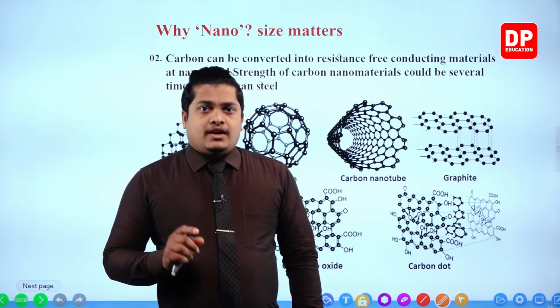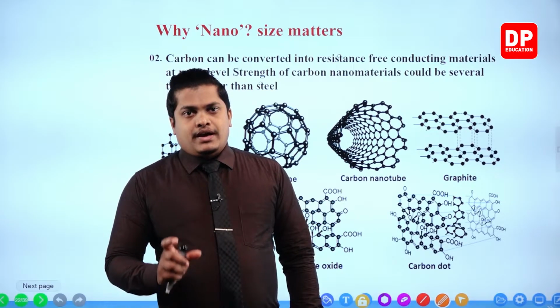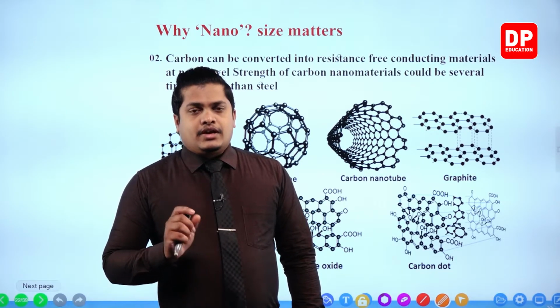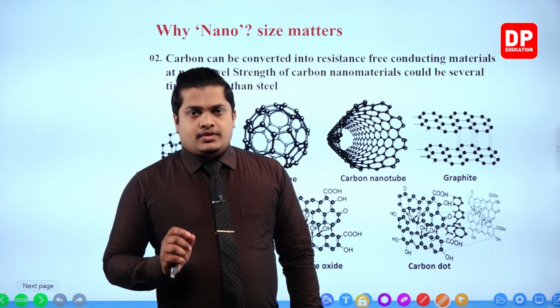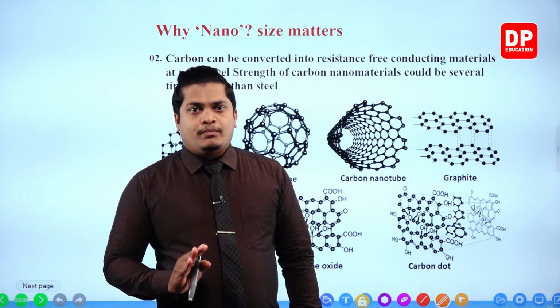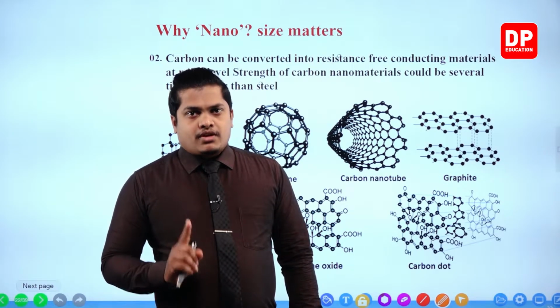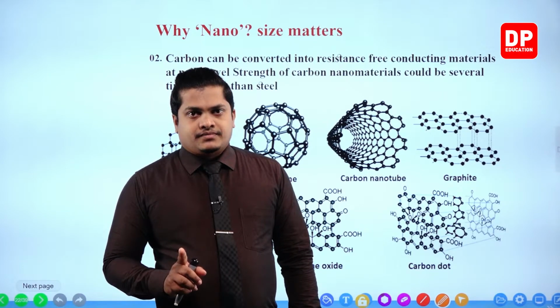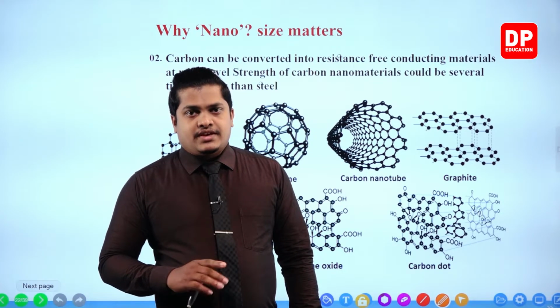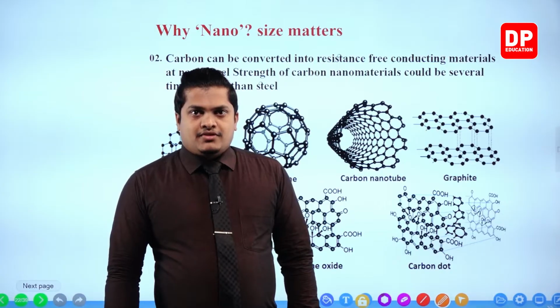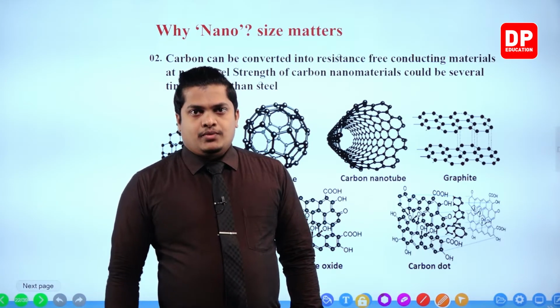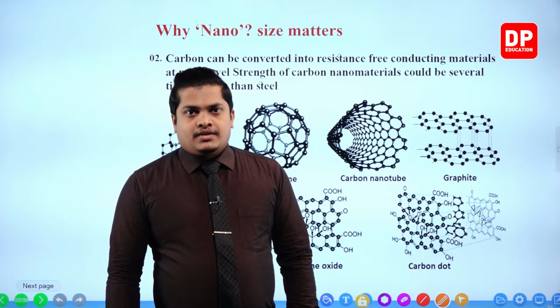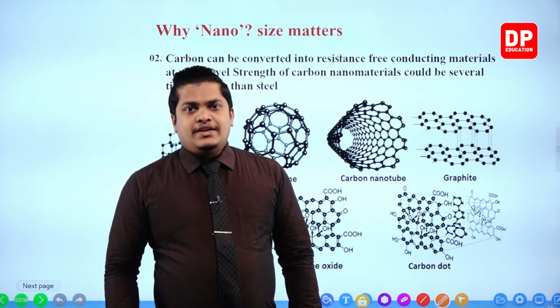I told you that usually we use copper as our main electrical conductor. So conducting wires are usually made up with copper. If you can replace copper with silver, then, my dear children, you can save a lot of money. Why is that? Because the resistance in silver is very low compared to copper. So you can save plenty of electricity.